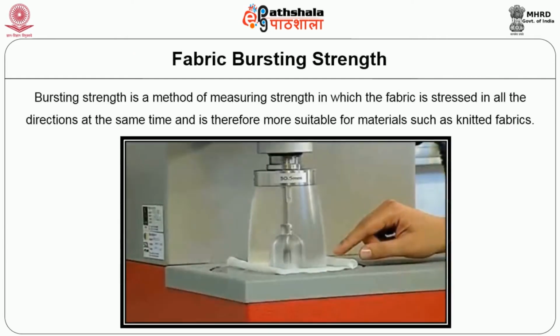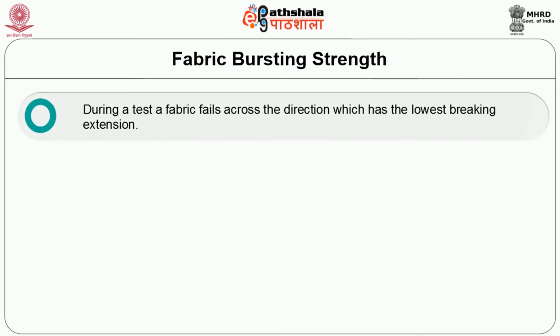Bursting strength is method of measuring strength in which fabric is stretched in all directions at the same time and is therefore more suitable for materials such as knitted fabrics. During a test, a fabric fails across the direction which has lowest breaking extension.